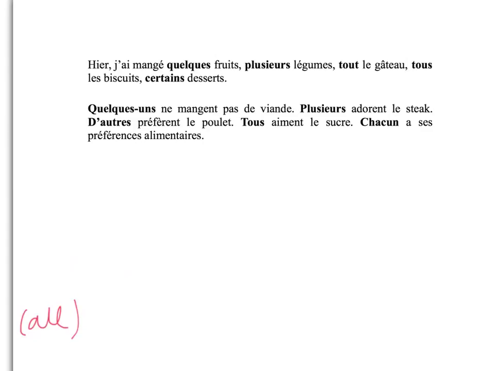So what do we have here? Simply the pronoun and a verb. When we want to say some, we will say some people. That's why we use the un here, right? Quelques-uns. That would mean some of them, someone, some people.